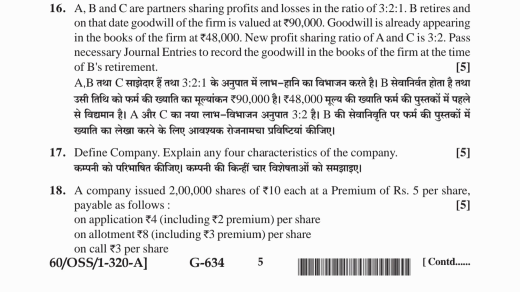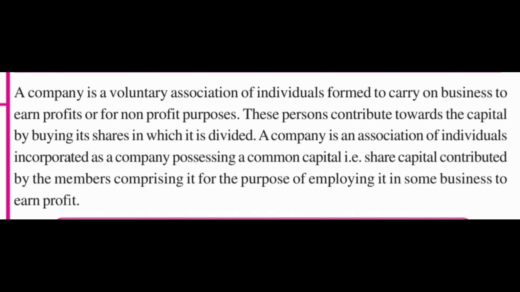17. Define company. Explain any four characteristics of the company. A company is a voluntary association of individuals formed to carry on business to earn profit or for non-profit purposes. These persons contribute towards the capital by buying shares in which it is divided. A company is an association of individuals incorporated as a company possessing a common capital, that is share capital contributed by the members comprising it for the purpose of employing it in some business to earn profit.